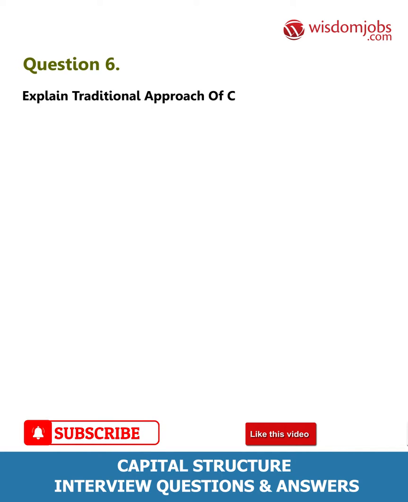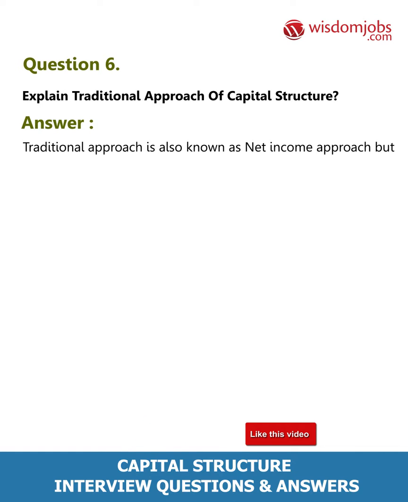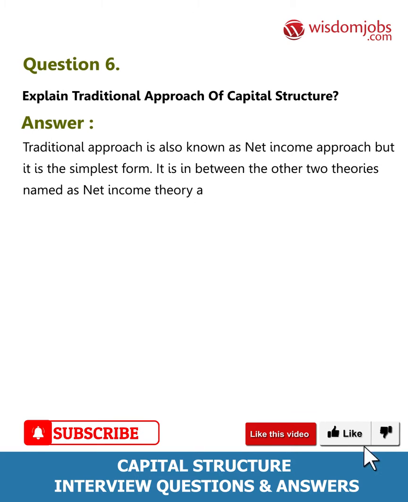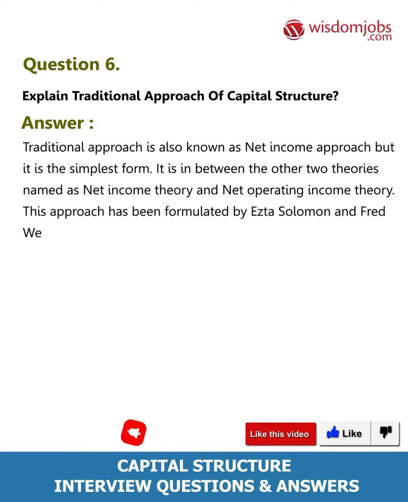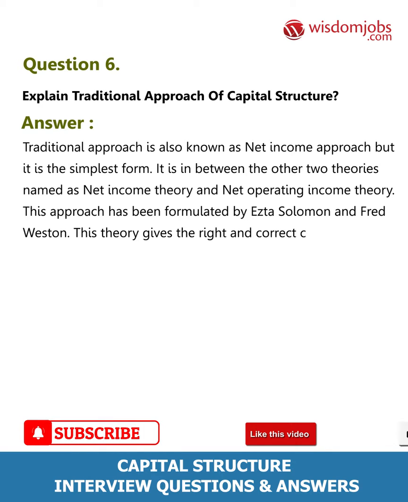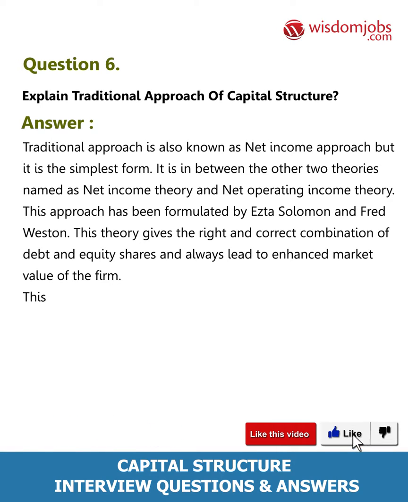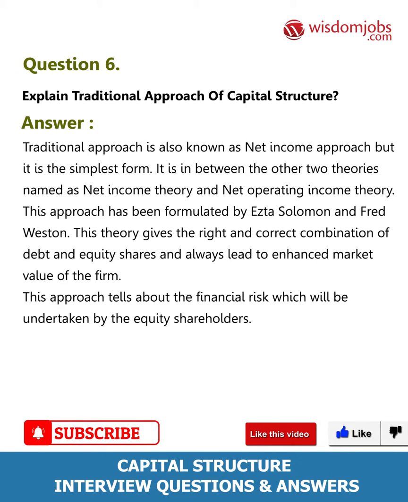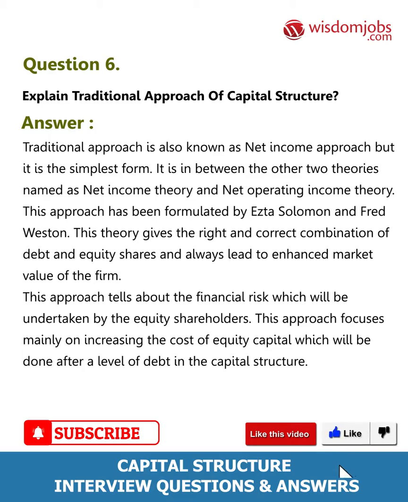Question 6. Explain traditional approach of capital structure. Answer. Traditional approach is also known as net income approach, but it is the simplest form. It is in between the other two theories, named net income theory and net operating income theory. This approach has been formulated by Ezra Solomon and Fred Weston. This theory gives the right combination of debt and equity shares and always leads to enhanced market value of the firm. This approach tells about the financial risk which will be undertaken by the equity shareholders. This approach focuses mainly on increasing the cost of equity capital, which will be done after a level of debt in the capital structure.